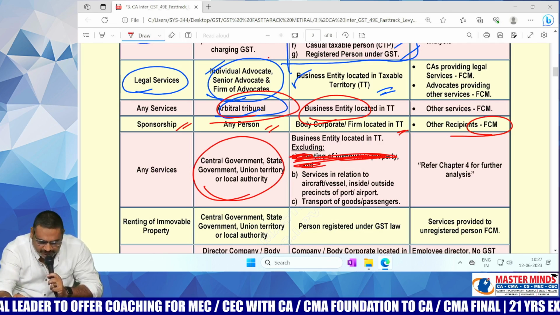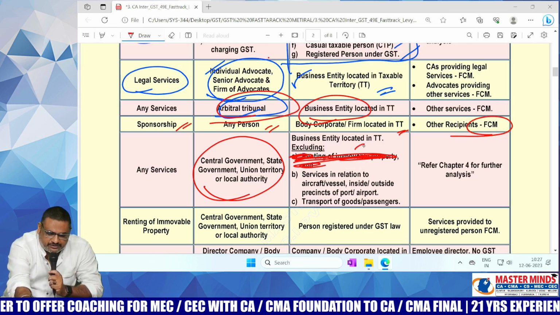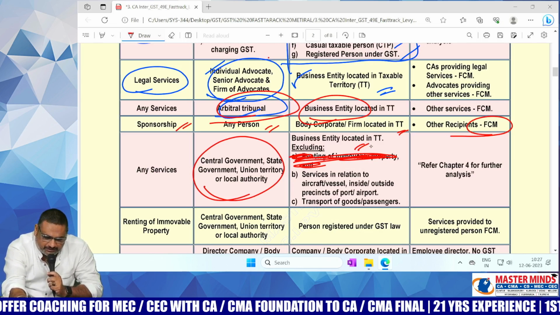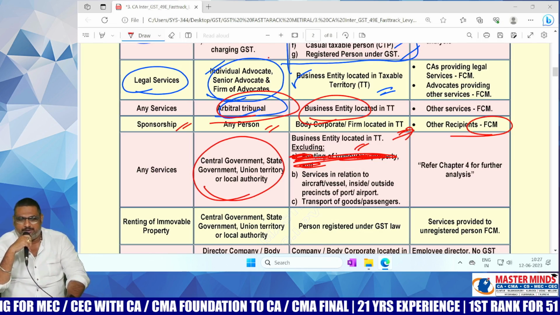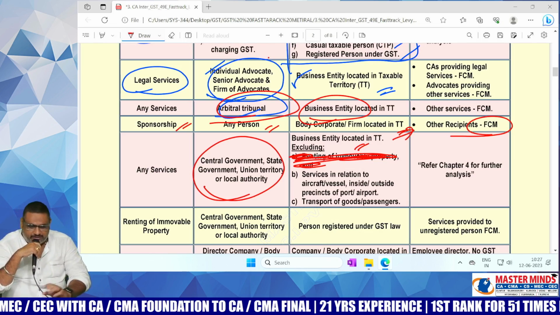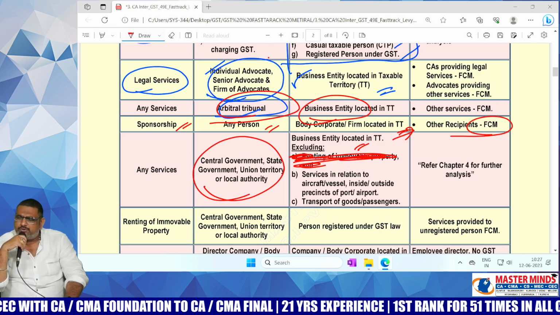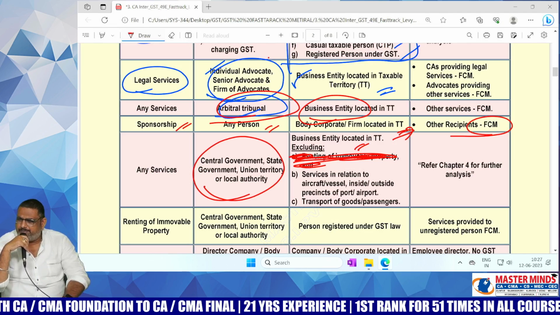Point A is not needed. So who is the recipient? Business entity. In that case, what will be applicable? RCM will be applicable. Recipient is liable to pay the GST. So supplier is government. Recipient is business entity.